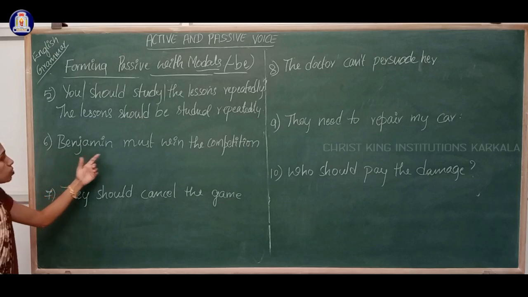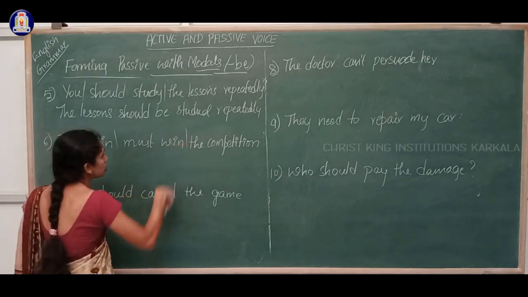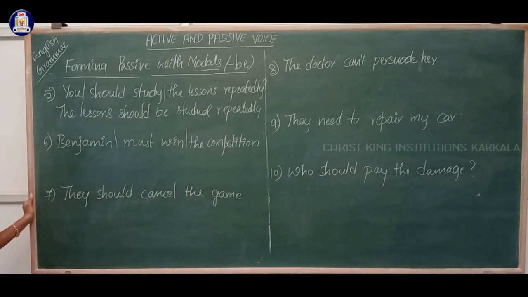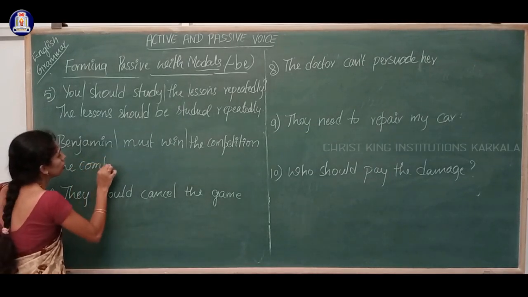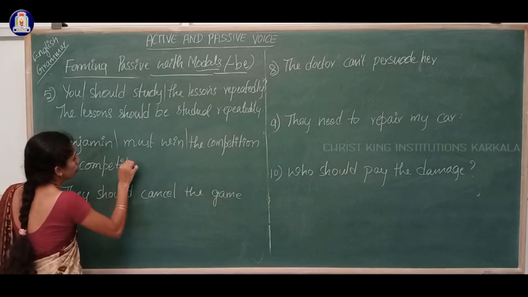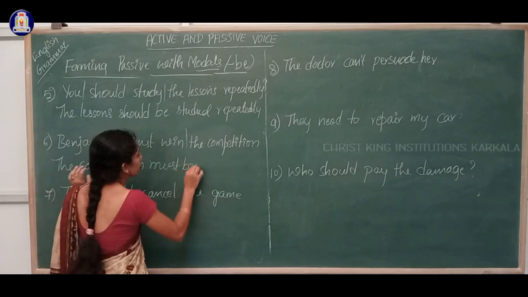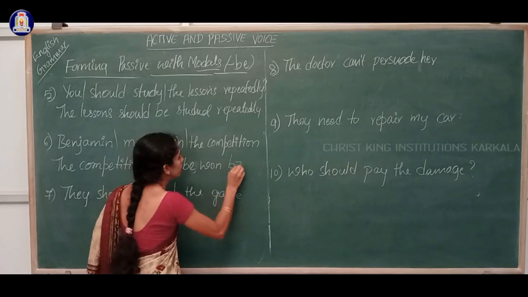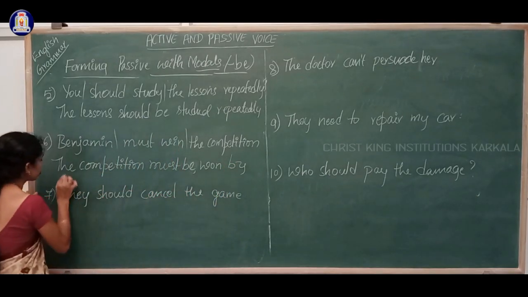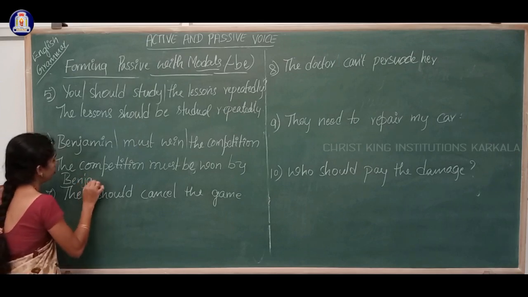Okay. Then, Benjamin must win the competition. So Benjamin is the subject, must win is the verb, the competition is the object. So while writing the passive, the competition must be won by Benjamin.